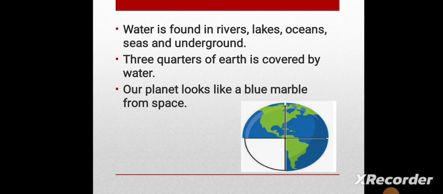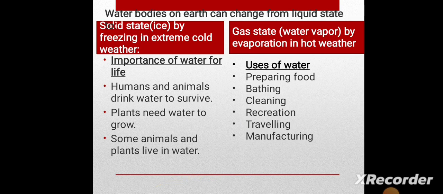So if I give you a reason here why the earth looks like a blue marble from space, you will tell me it's because the water of the earth covers a ratio of 3/4, or 3/4 of the earth is covered with water.